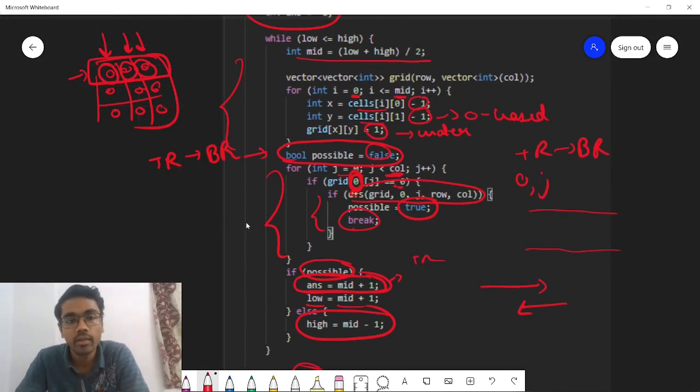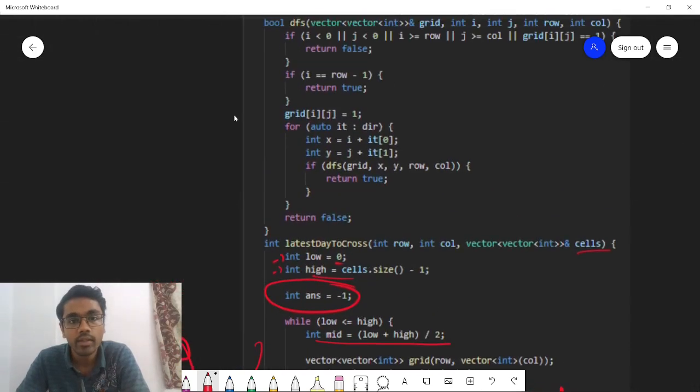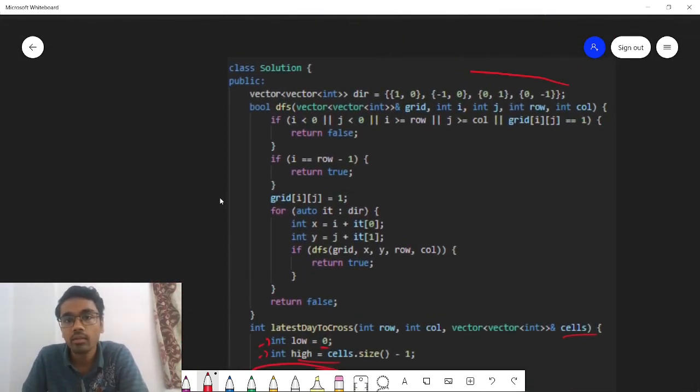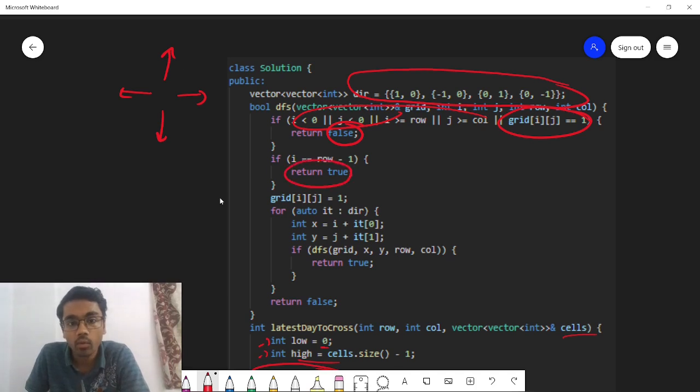Now what is there in the DFS function? Let us see. The DFS is pretty much simple. This is the standard direction vector that we create to go from each and every cell: top, right, bottom and left. So this is the base condition. Whether we go out of bound, return false, or whether we go onto any of the water cells, return false. If we reach the end row, the bottom row, then we have successfully reached our destination, so return true. Now explore the other paths in all 4 directions.